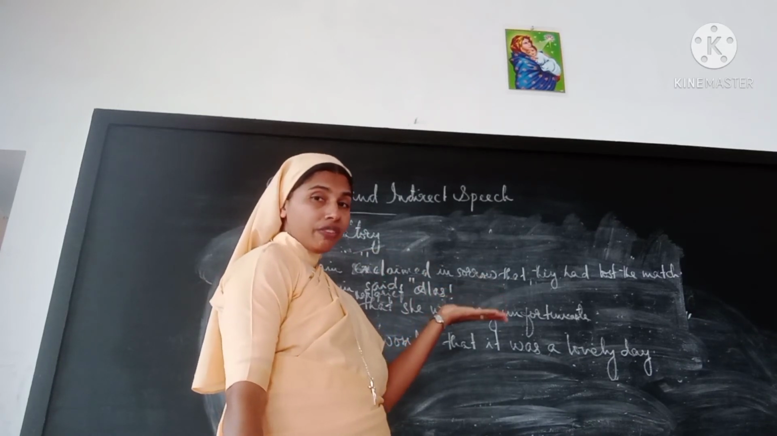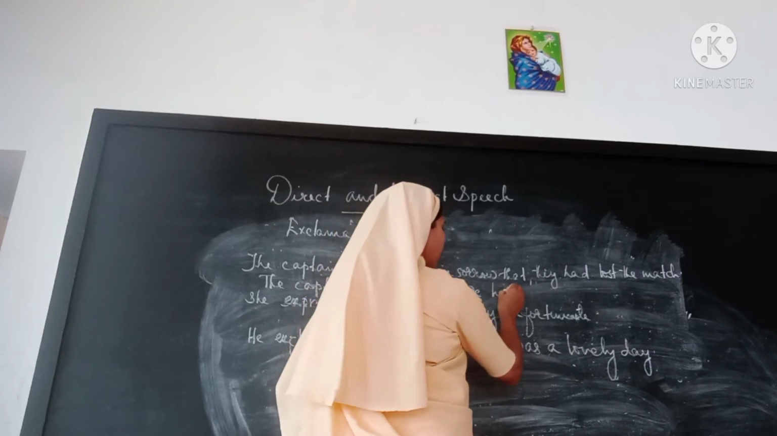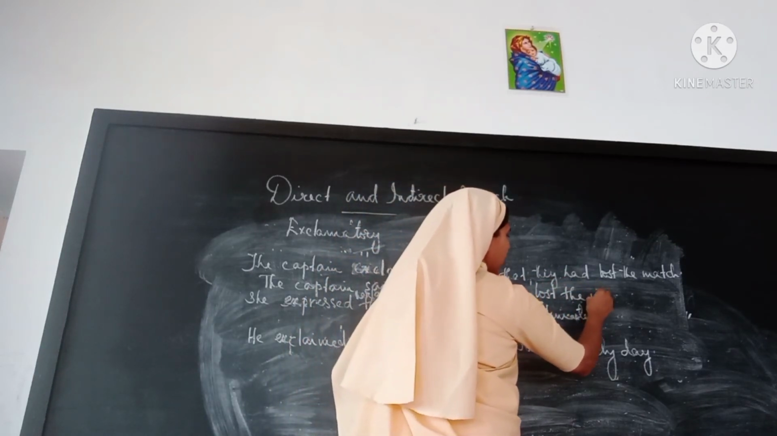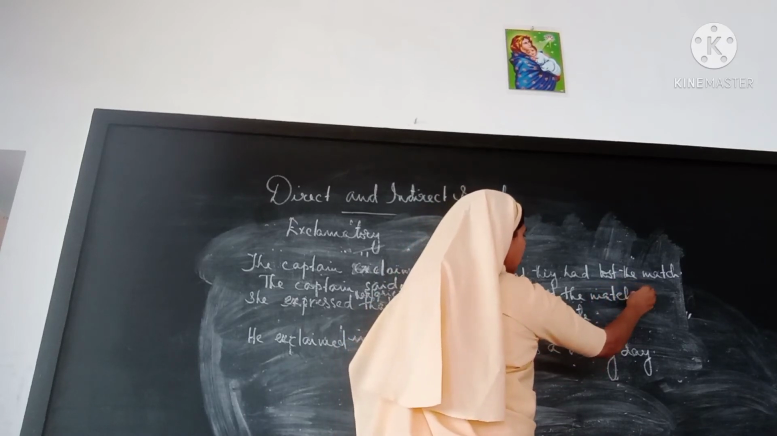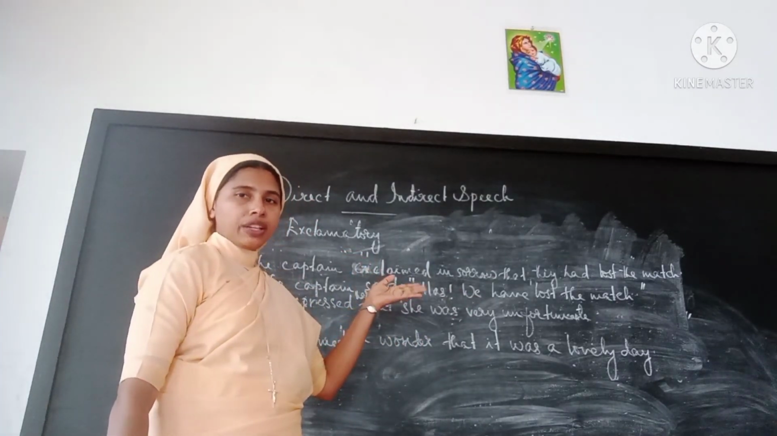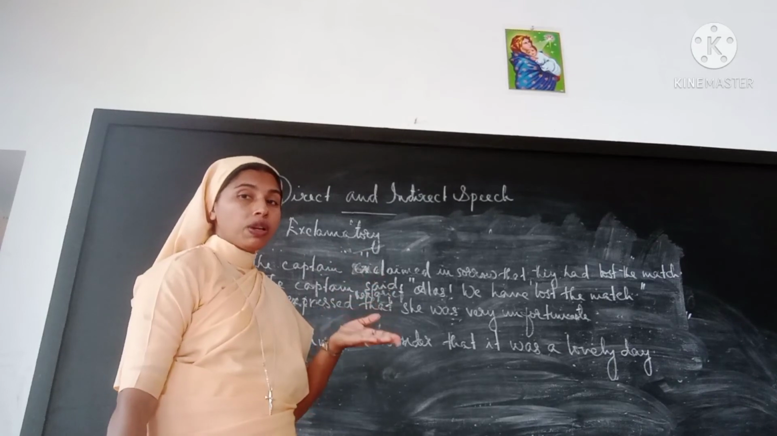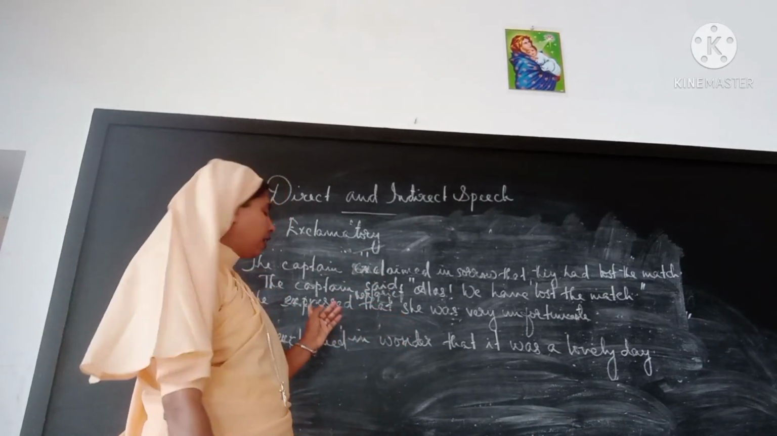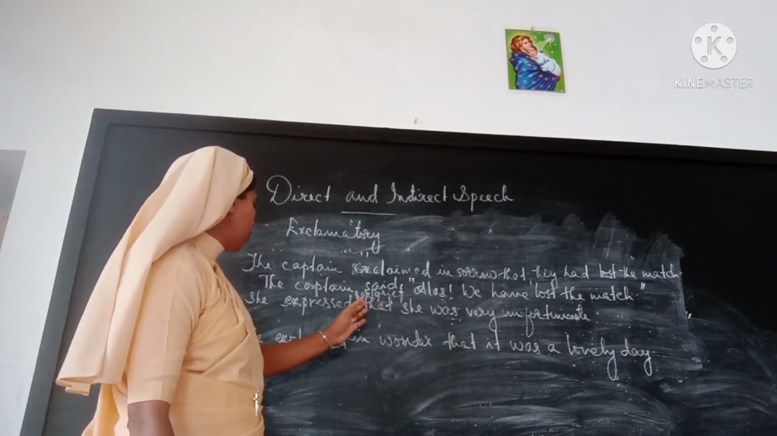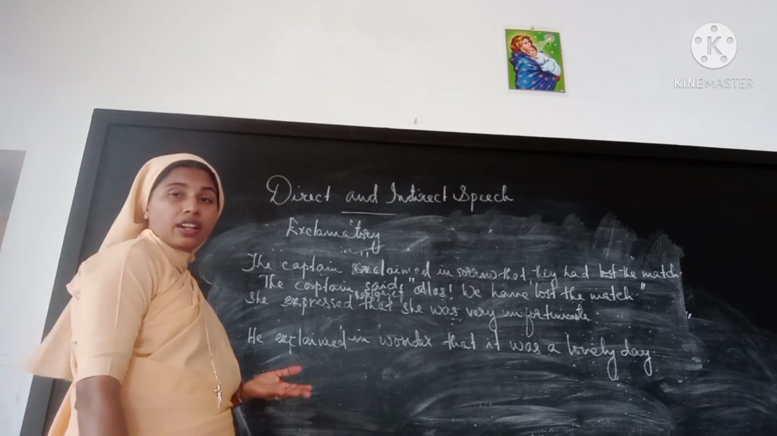So he must have told we. We had will change back to have. Alas, we have lost the match. Here the exclamation mark is compulsory. Finally, the full stop and inverted commas are also compulsory. Next sentence, she expressed her grief that she was very unfortunate.